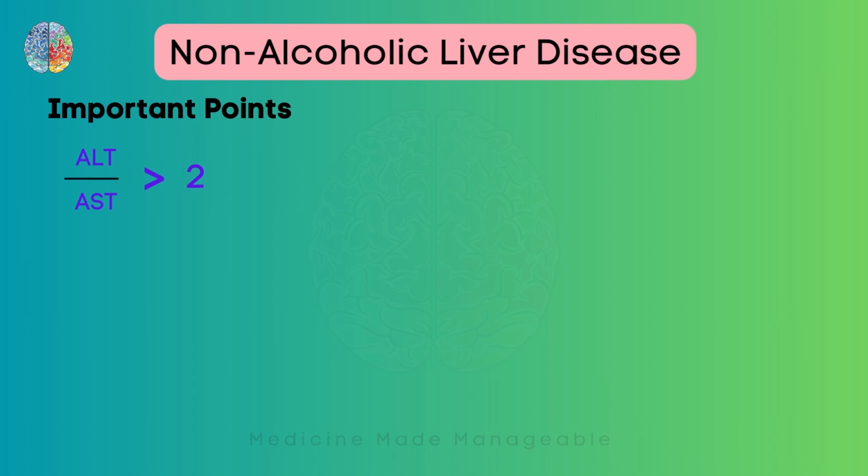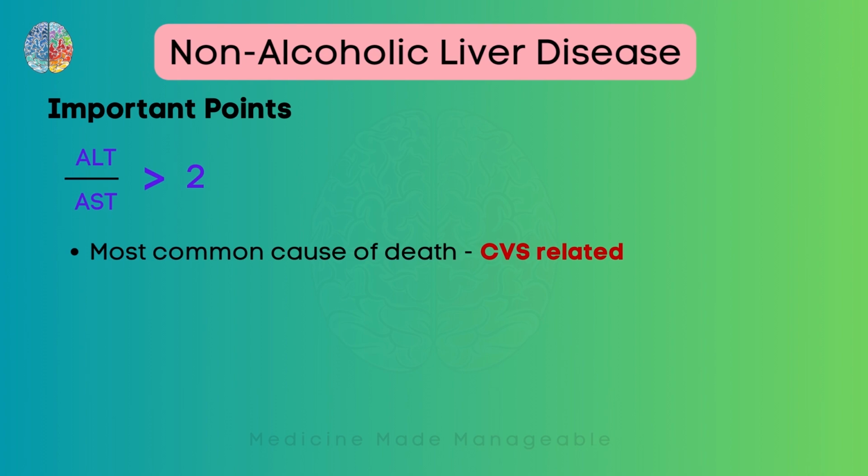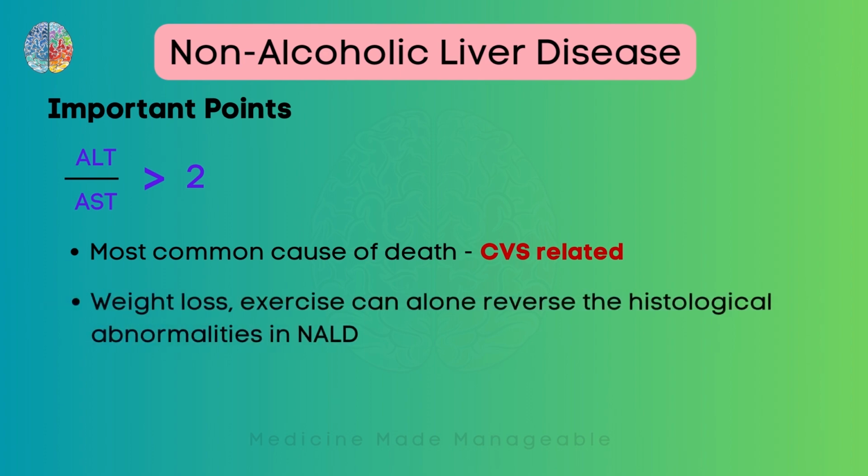Here the most common cause of death is cardiovascular system related. This is easy to understand because what type of people have this disease? People who are very obese and have high levels of triglycerides and lipids in their body. You must know that such people who are very obese have a very high risk of getting MI or heart failure. That's why this is the most common cause of death in these patients. Lastly, weight loss and exercise alone can reverse the histological abnormalities in this disease. Why? Because doing this will reduce the amount of lipids and triglycerides in the body.